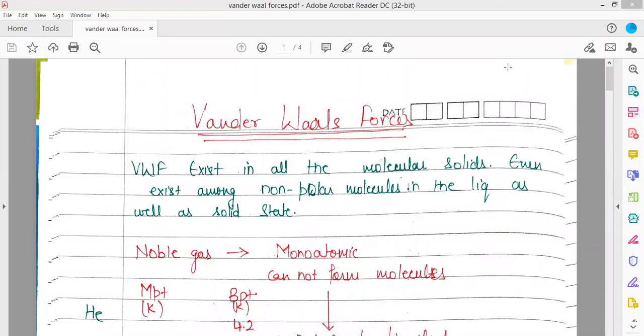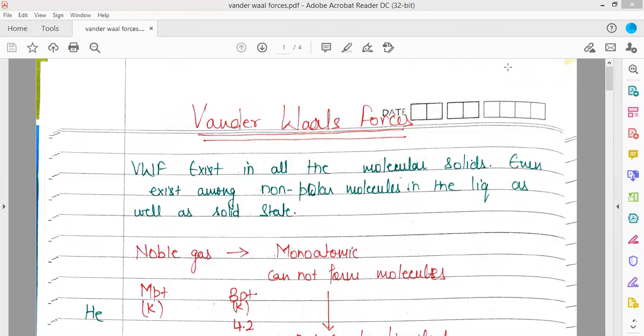In this video, this is the last lecture on the second unit, that is chemical bonding 3. So in this video, we'll be discussing the van der Waals forces. So what are van der Waals forces? Van der Waals forces exist in all kinds of molecular solids. So they even exist among non-polar molecules in the liquid as well as in the solid state.